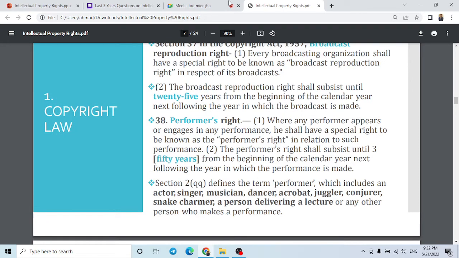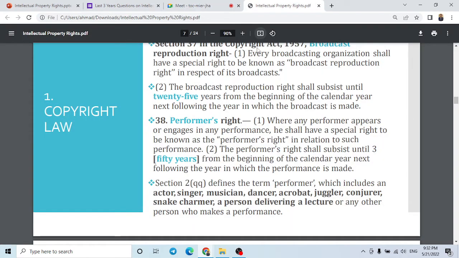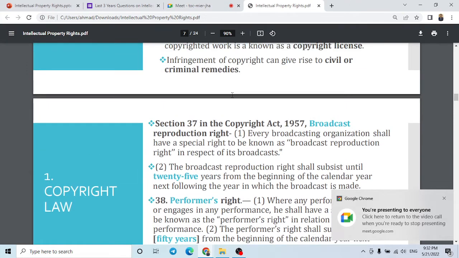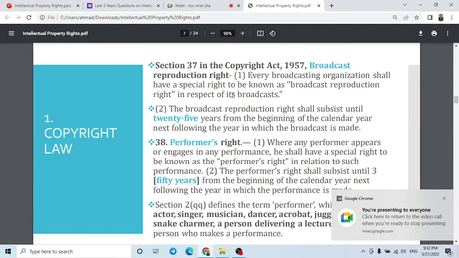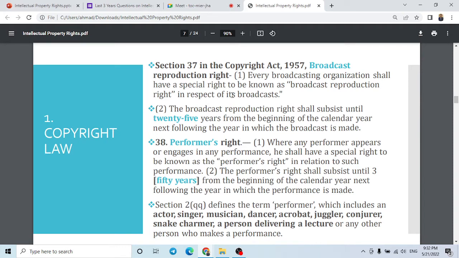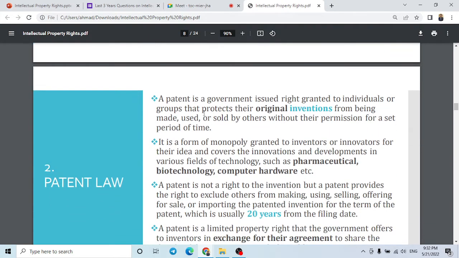So suppose a question goes deep, I mean they are going deep into copyright, they will certainly either ask about the performer's right, or they might ask about the broadcast reproduction right. If they ask, they will clearly put these things in the question. So whenever these things come in a question, you have to select your answer accordingly if they are asking for years. Okay, so this was the copyright.